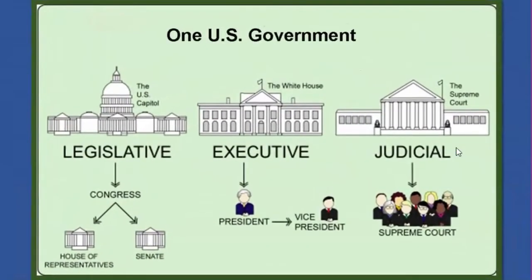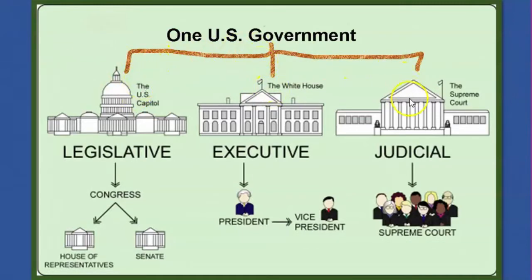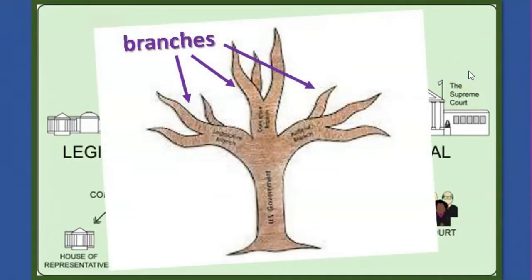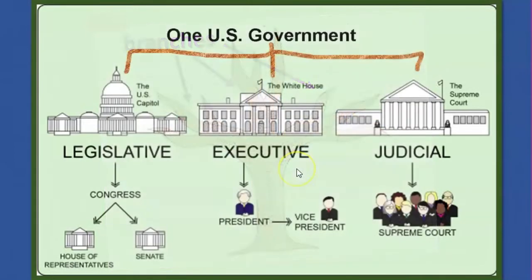We have one government for the United States, but it has three separate parts. We call these parts branches. Branches. A tree has branches. They're separate parts of the same tree. This is the legislative branch.